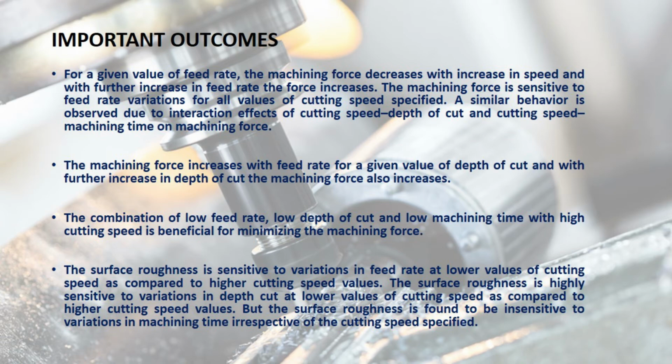We also see that the machining force is very much sensitive to feed rate. Now, increasing the feed rate from the previous one, taking the feed rate as 0.18 millimeter per revolution, we will see the machining force at the initial point is very much higher than the previous one.